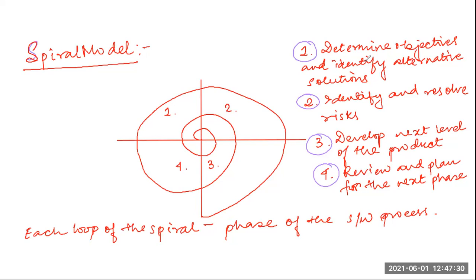Since there is a spiral concept, that is, the phases are overlapping with each other, a few risks that show up after the project has started, that were not identified in the first instance, can be handled. If you can recollect the prototyping model, that model was effectively used when the risks in a project can be identified much before the development work starts.